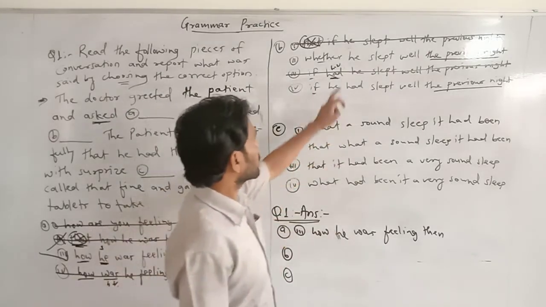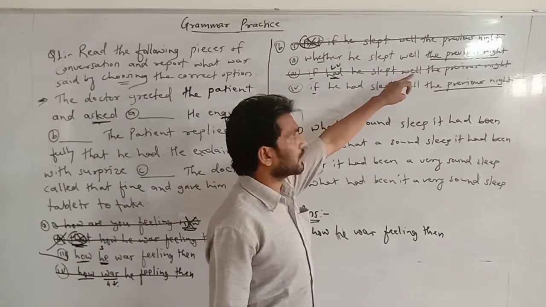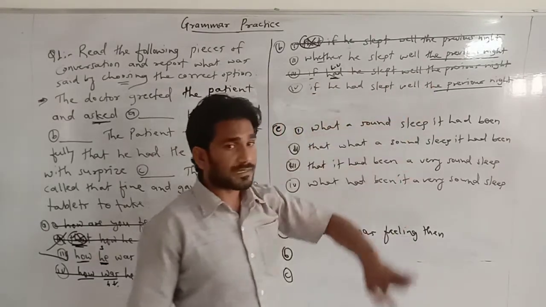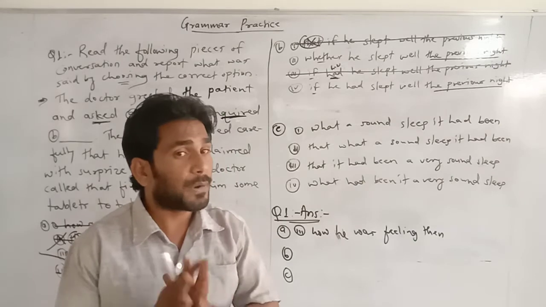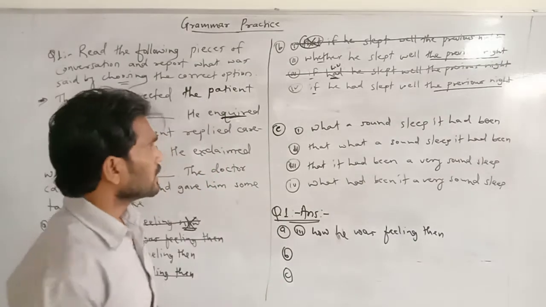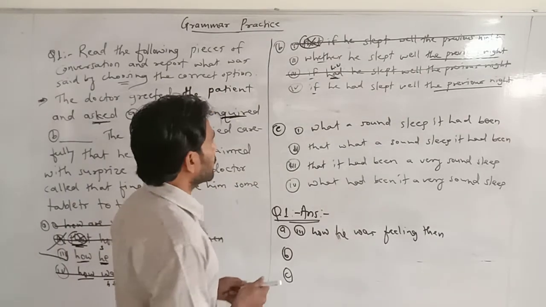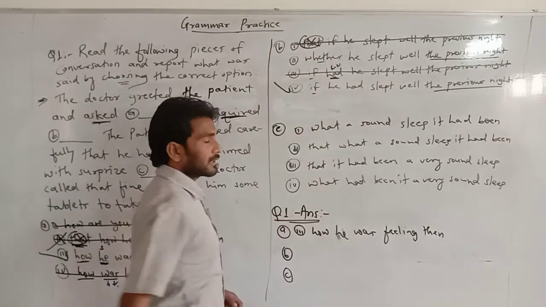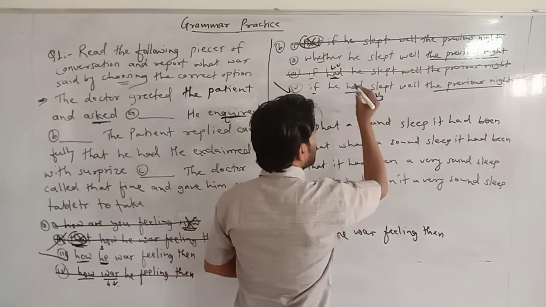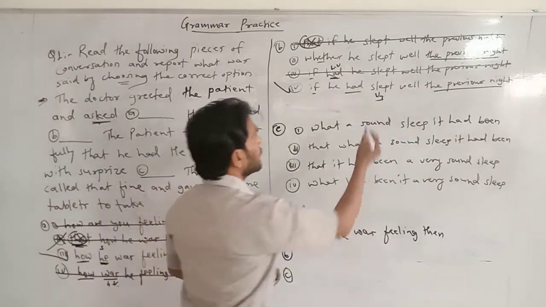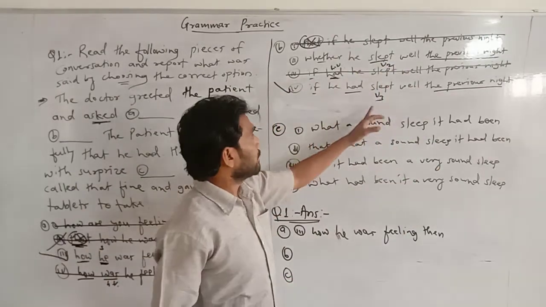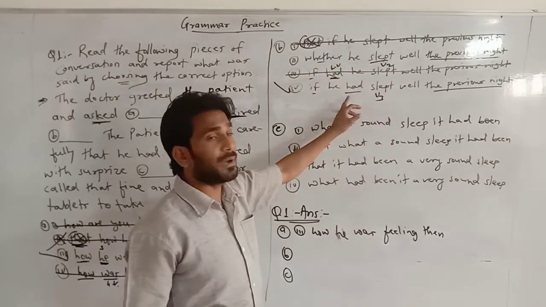Which sentence? Whether he slept well the previous night, or if he had slept well the previous night. Which one is in past perfect tense? Guess it immediately. Don't waste time. So your answer will be definitely this one. Yes? Because here is had plus V3, and here is only V2. Second form of the verb, third form of the verb with the helping verb had.